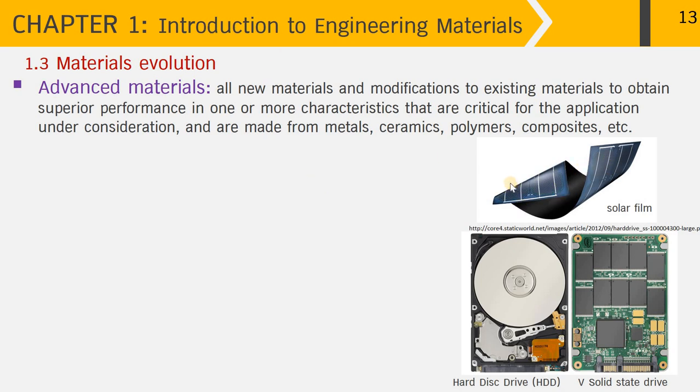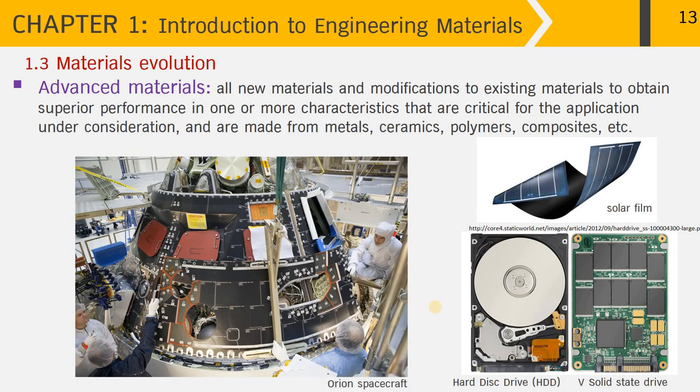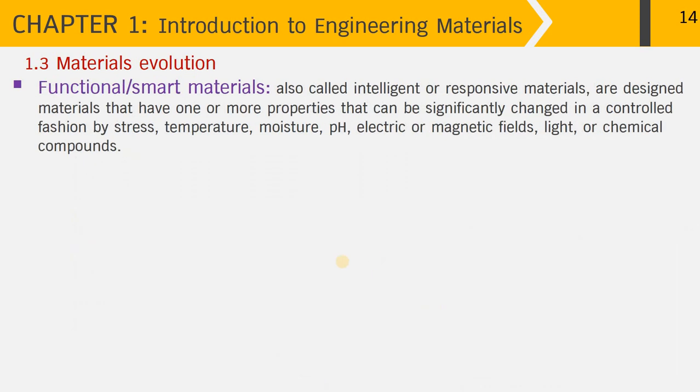From the picture, you can see the solar film that is developed from the solar panel, and with this thin film, you can apply it onto your garment or your appliance really easily. Down here, you can see the hard disk drive or HDD. Now we have moved on to the solid state drive. And if you look at this picture, you can see an example of materials evolution, where human beings apply all kinds of materials to build the Orion spacecraft.